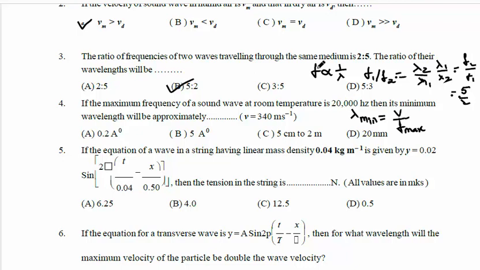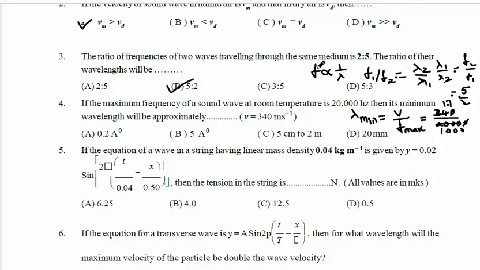If you calculate this, velocity is what? Sorry, not 20,000, 340 meter per second. Thereby frequency maximum is 20,000. So if you cancel zeros, what happens? 340 by 20,000 is 17 times 10 raised to minus 3, so the answer will be 17 millimeter.